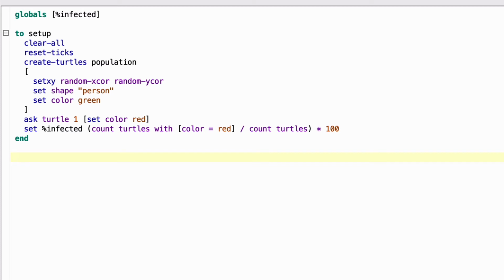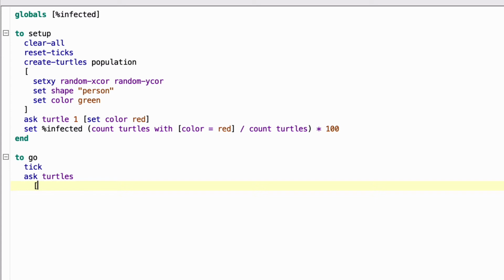But now we can create the go command. It starts with to go, and the first command is tick, which is NetLogo's time system. That says to advance 1 day, basically. Next, we're going to tell the turtles how to move around. So we're going to ask the turtles to do something. Ask turtles. And just for clarity, I'm going to have a new line. This isn't necessary, but the turtle directions will be in a square bracket.